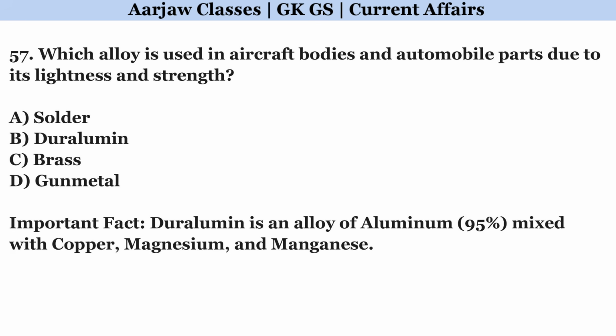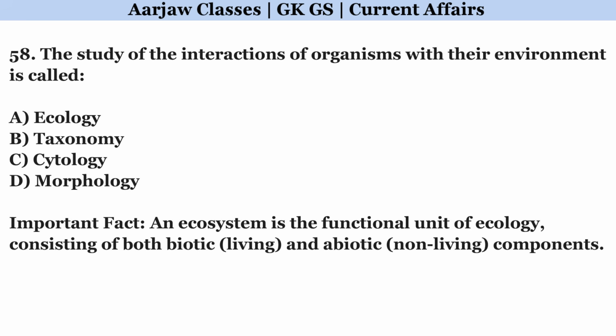Which alloy is used in aircraft bodies and automobile parts due to its lightness and strength? Correct option is B. Duralumin. The study of the interactions of organisms with their environment is called. Right option is A. Ecology.